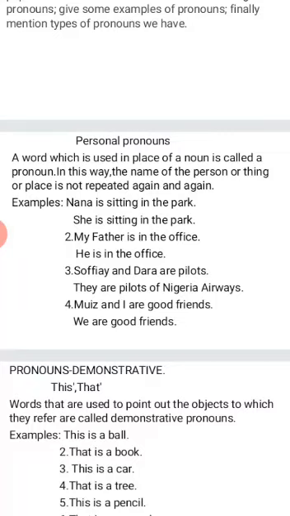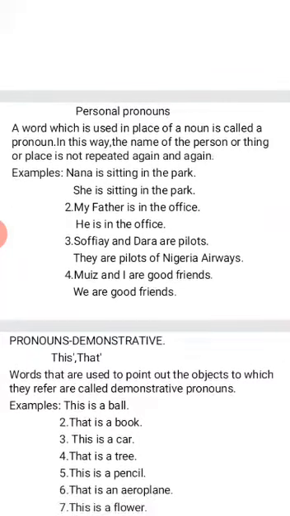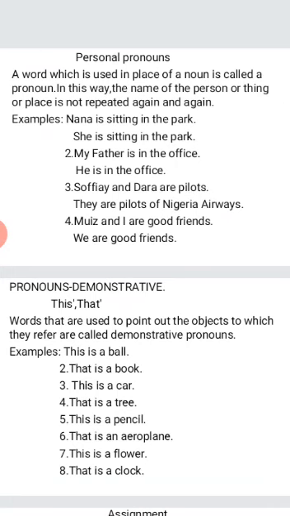The meaning of pronoun is a word we use in place of a noun. The meaning of a noun is the name of any person, animal, place, or thing. But this time we are talking about pronoun, which is the word that is used instead of calling the person's name or repeating the place name. It is a word used in place of a noun.